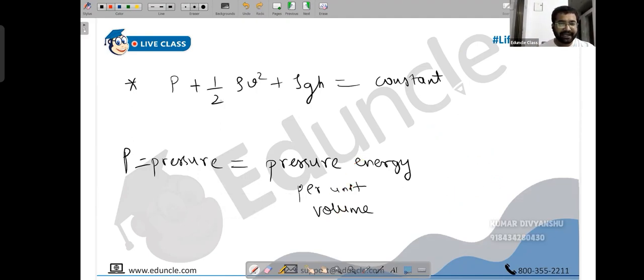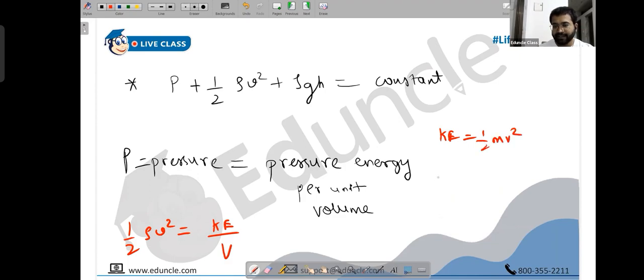And similarly, half rho v squared is kinetic energy per unit volume. Because kinetic energy is what? Half m v squared, right? So kinetic energy per unit volume is half into mass upon volume into v squared. What is mass upon volume? Density. Half rho v squared. And rho g h